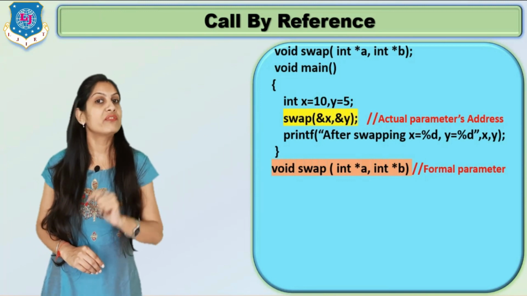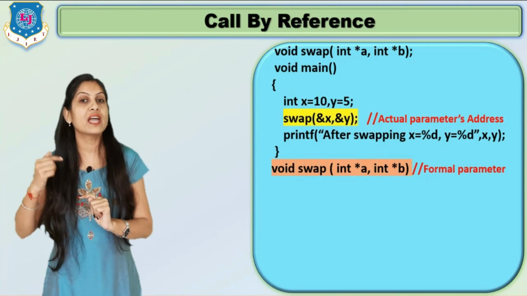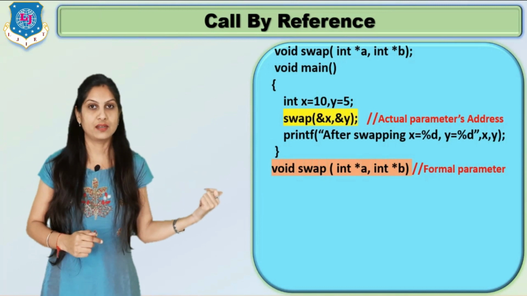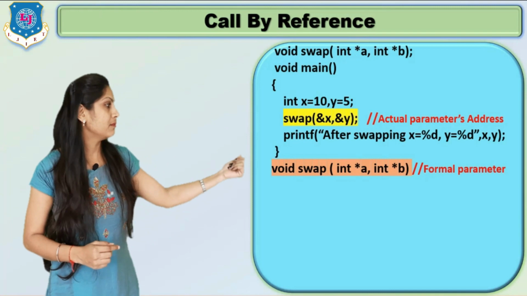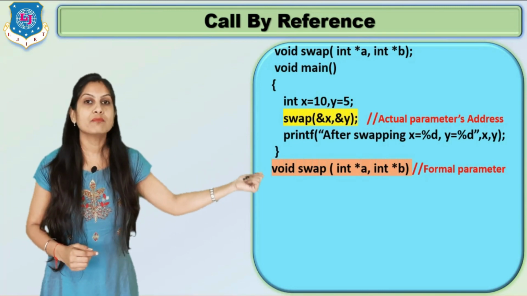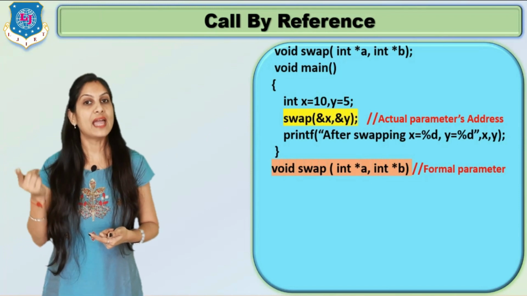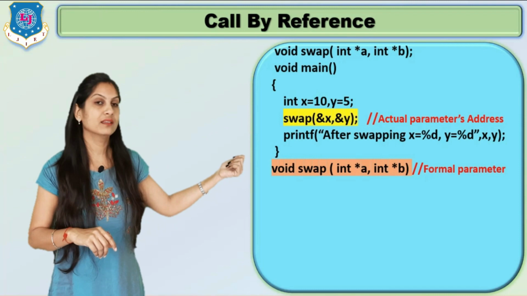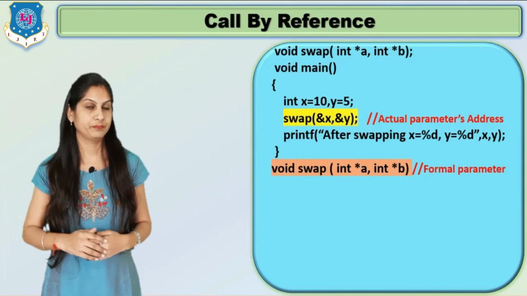So a will be 5000, and now we want to swap the value at that address 5000, and for that we are putting star. So star a means the value at the address. Clear? Similarly, integer star b means the address of y will be stored in b, and at that particular address the value will be accessed using star. So star b is the value at address y.